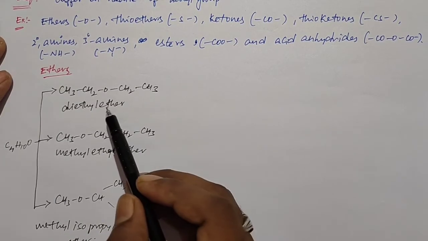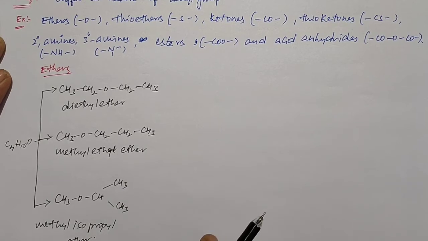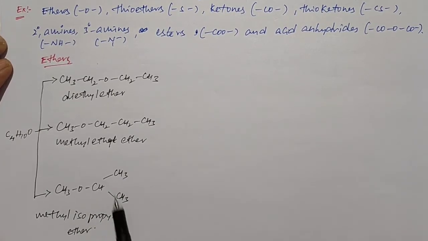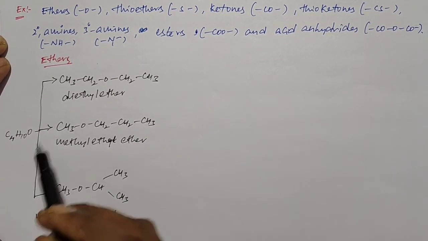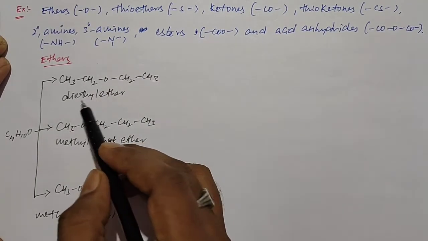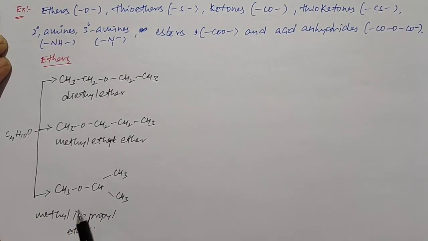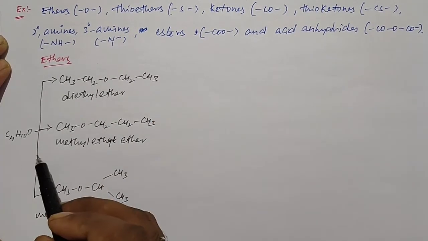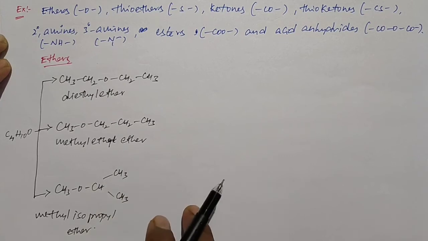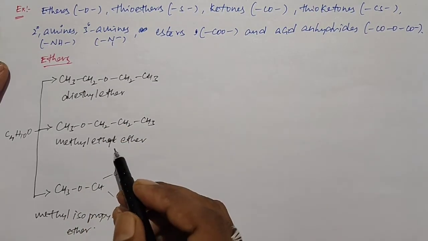These are the different forms of ethers using the same molecular formula. The first one is diethyl ether, the second is methyl ethyl ether, the third is methyl isopropyl ether. Using the same molecular formula, I arranged different alkyl groups around the oxygen. Here both are ethyl groups. Here one is methyl and one is n-propyl. Here one is methyl and another is isopropyl. These are compounds having the same molecular formula but different in the nature of alkyl group. So these three ethers are metamers to each other.